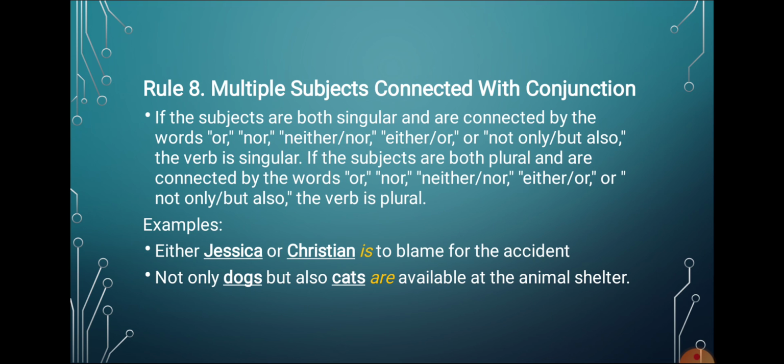For example, either Jessica or Christian is to blame for the accident. Not only dogs but also cats are available at the animal shelter. So in the first sentence, Jessica and Christian both are singular. Therefore, it is followed by is. In the next sentence, dogs and cats both are plural. Therefore, they are followed by the plural verb are.